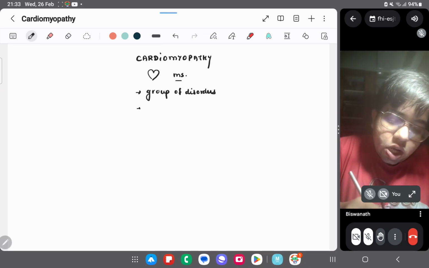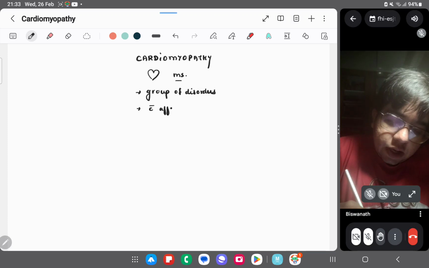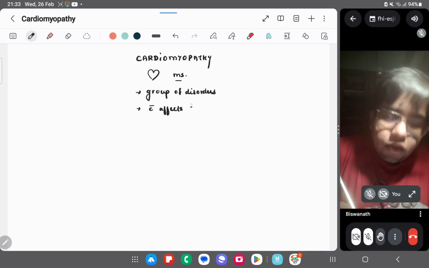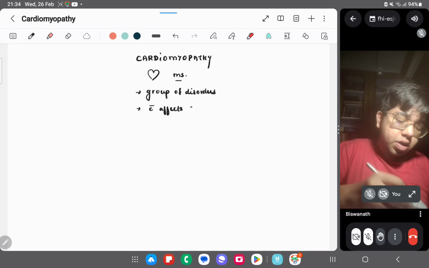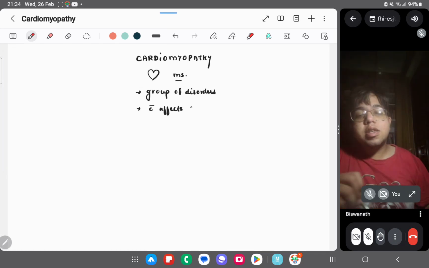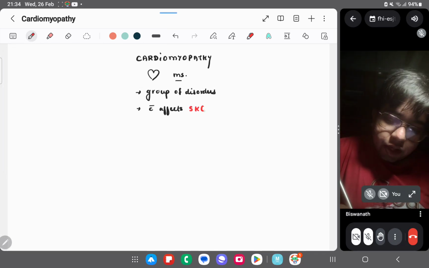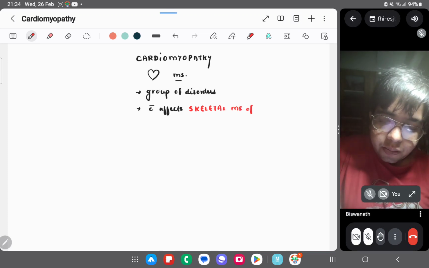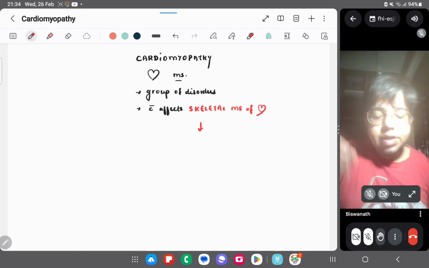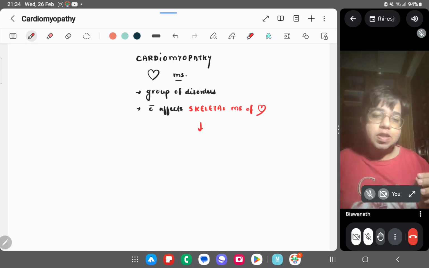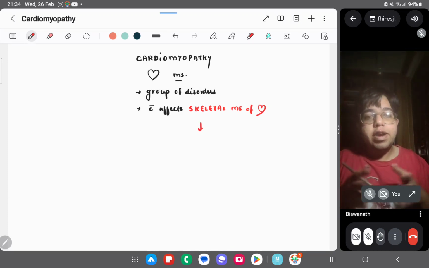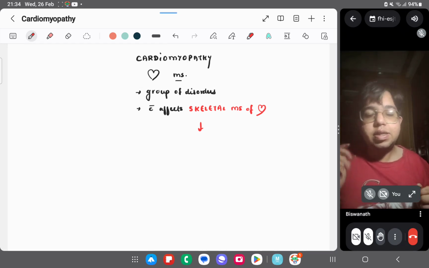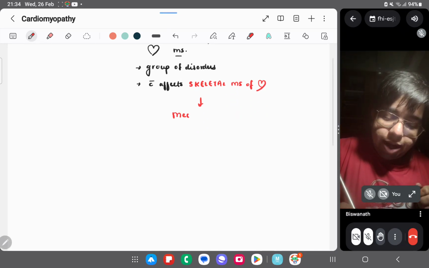which affects the muscles of the heart. Which muscles are present in the heart? Cardiac muscles, right? And if it affects the muscles of the heart, it will result in mechanical and electrical disturbances.